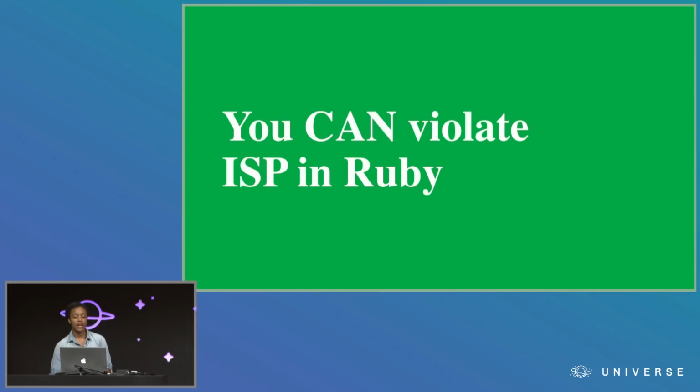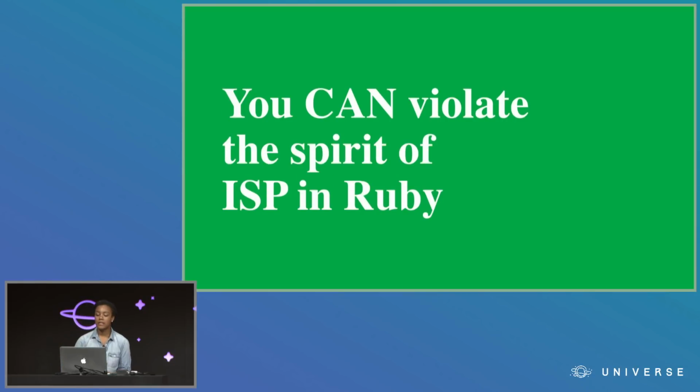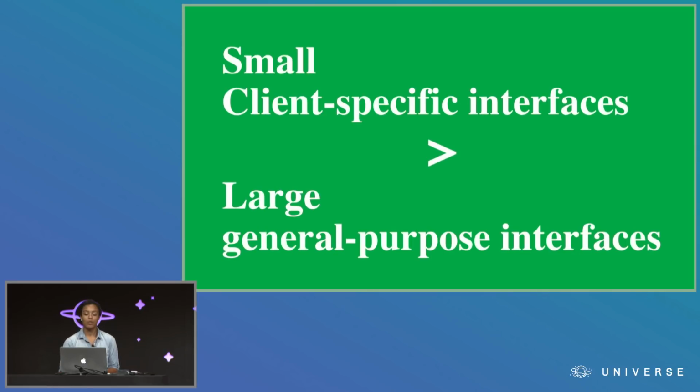So you can violate ISP in Ruby, or at least you can violate the spirit of ISP in Ruby, by relying on huge general purpose interfaces like ActiveRecord instead of small client-specific interfaces like those methods that you've defined on your model. Because whether we're in Java or Ruby, the statement that small client-specific interfaces are better than one large general purpose interface still remains true.